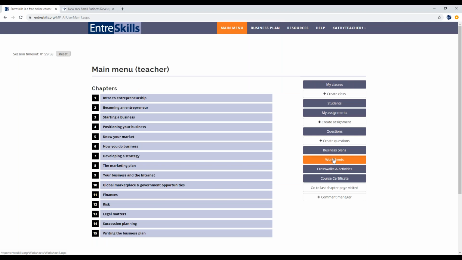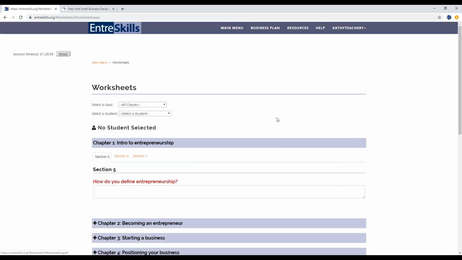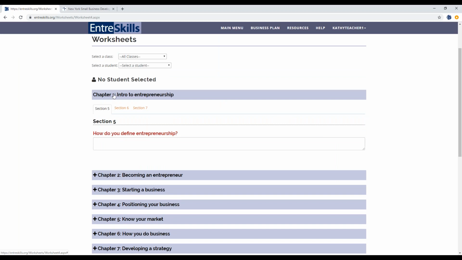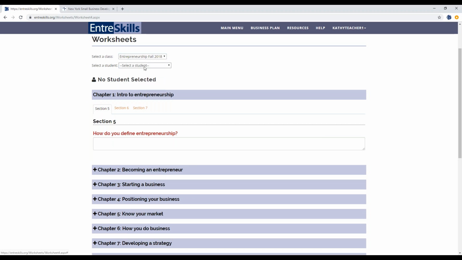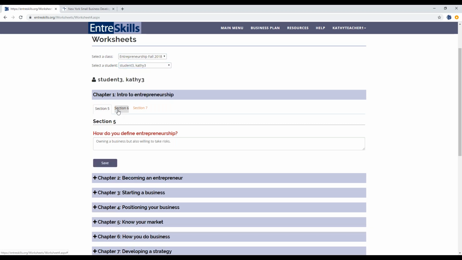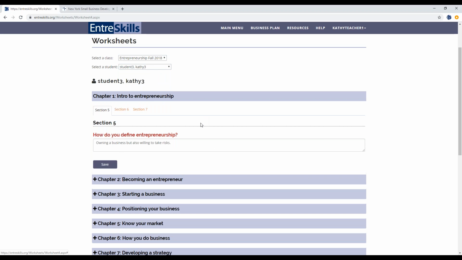And the worksheets work the same way. And again, the worksheet questions are found as the students move through the chapters. The worksheet questions are organized by chapter and section. And again, you'd select the class and then the student, and whatever work the student's done, you'd be able to see here.